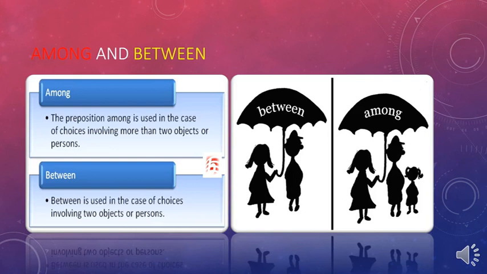We can say, the secret is between me and my brother. While if we have three people, for example, we would say it should stay among the three of us.